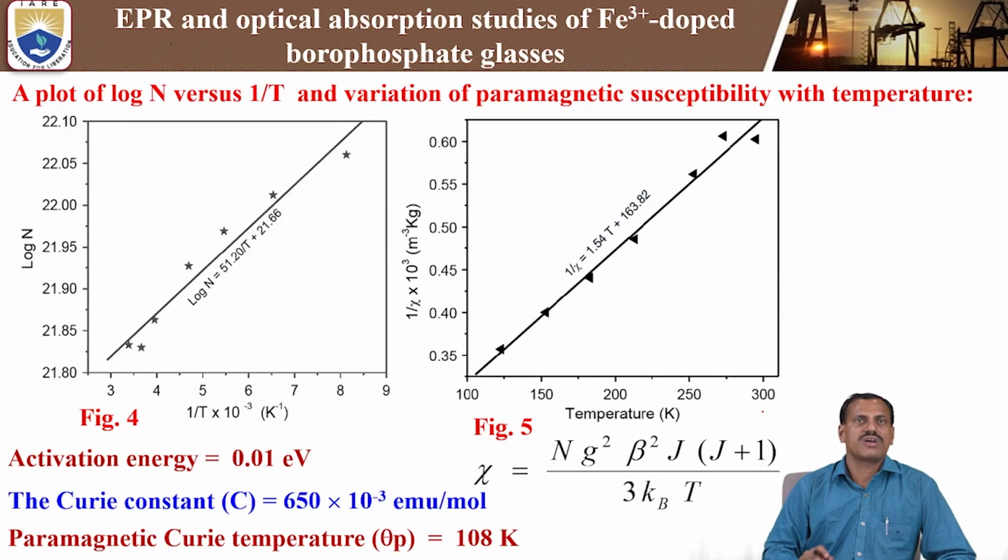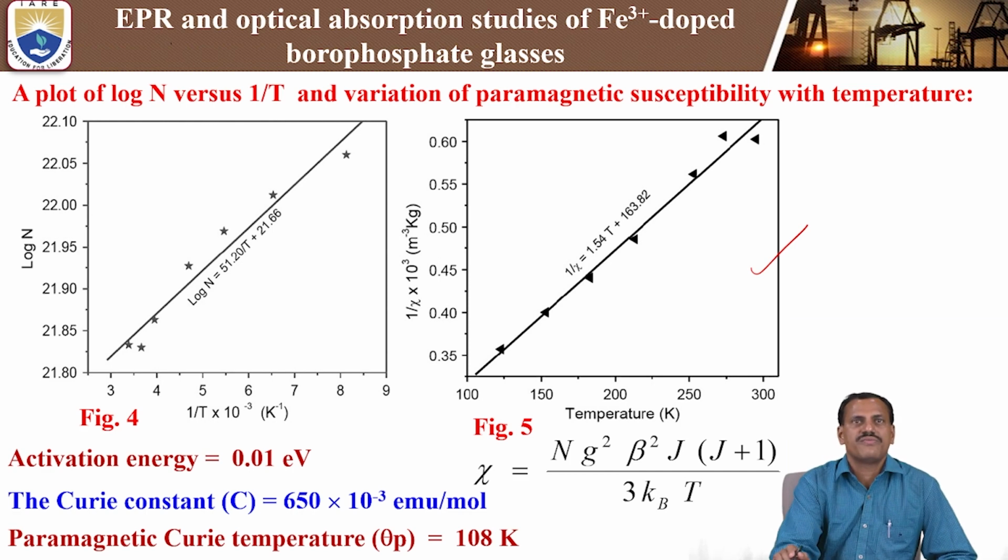Now coming to figure 4 and figure 5, they show a plot of log N versus 1 by T, the temperature. We are calculating the number of spins in the EPR spectra, that is log N versus 1 by T. At the same time, figure 5 shows the paramagnetic susceptibility with temperature.